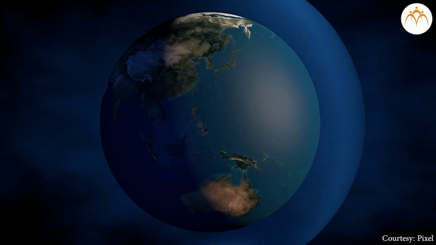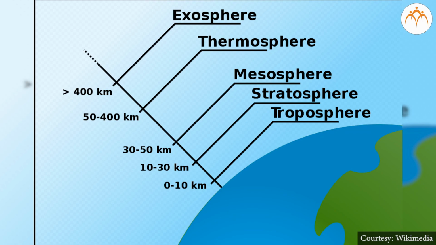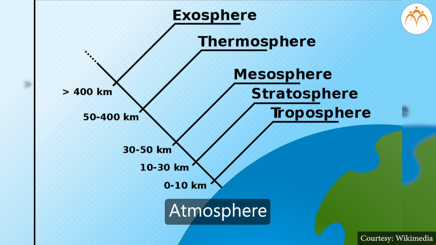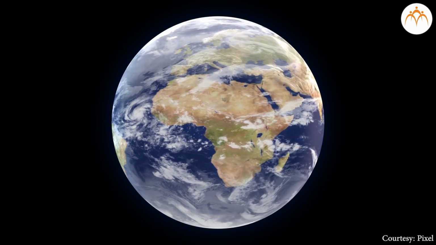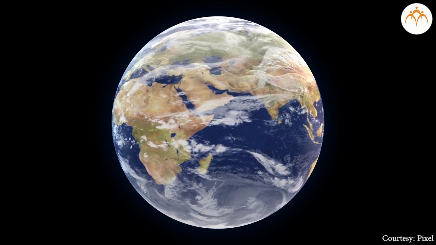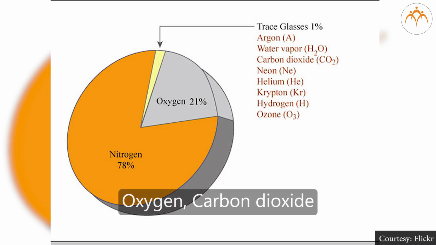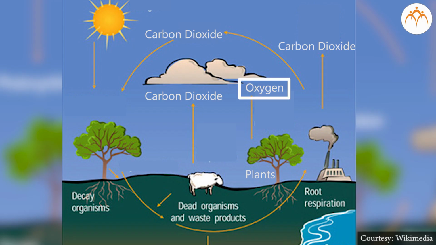There is covering of air around the earth up to 50 kilometers. It is called atmosphere. We cannot stay alive outside the atmosphere. The air around the earth contains many gases. Oxygen, carbon dioxide are the familiar names. We require oxygen for living. Carbon dioxide is necessary to the plants for their survival.